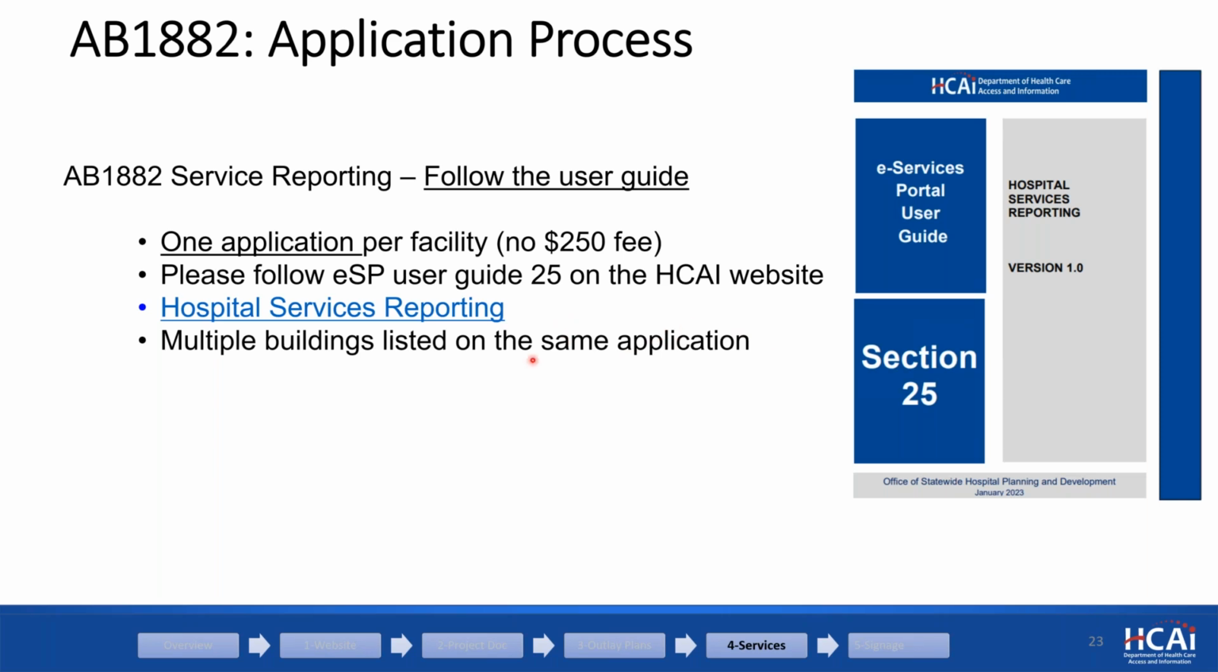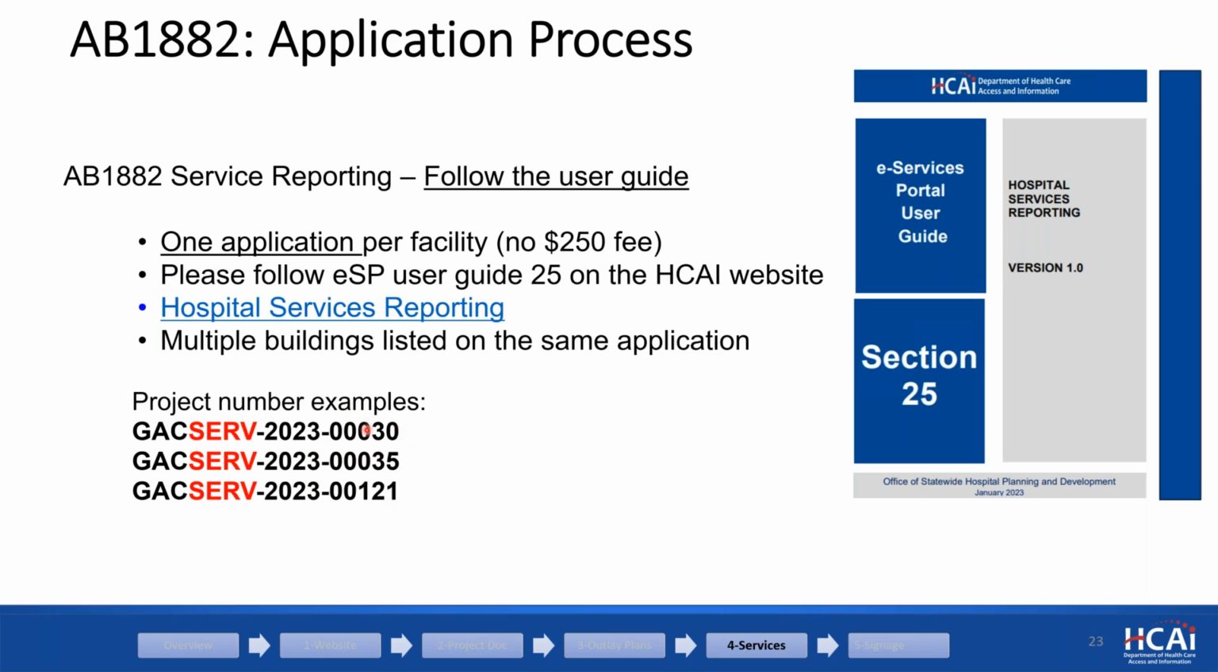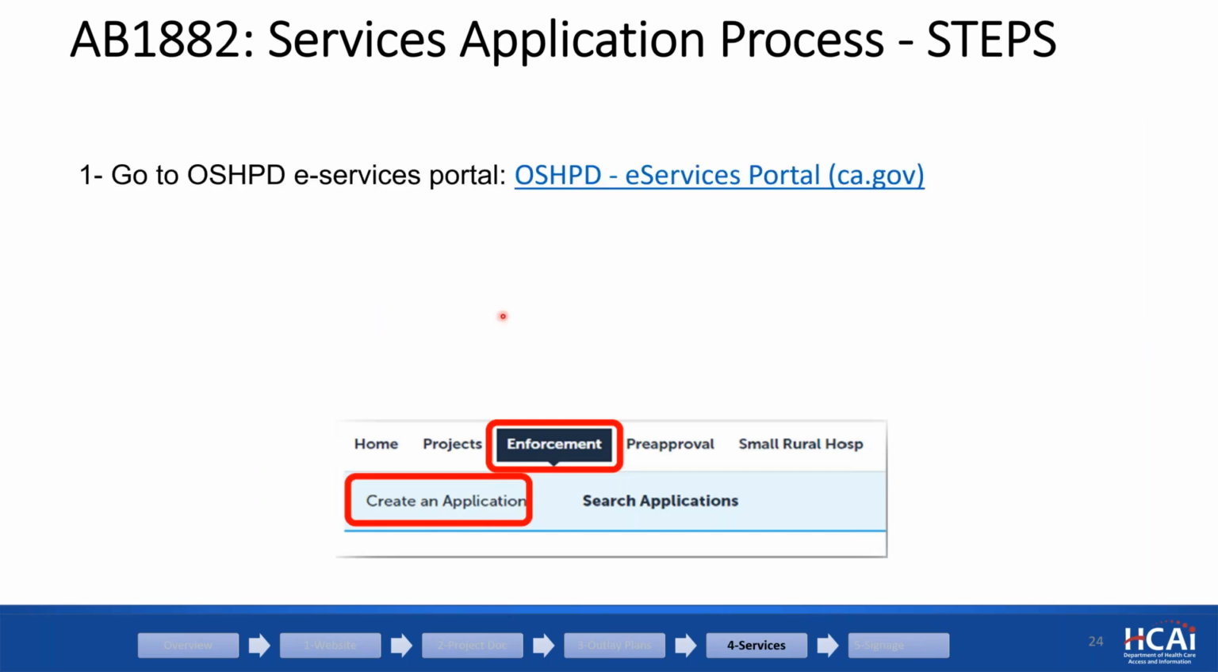And I'll show you an example, but one thing to note is once you open a project for ESP, the project number will look like this: GAC-SERV, GAC serve, the year number, and the project number. So we are not allowing the reporting in any construction project. This is a special type record number in our application. So please use this.